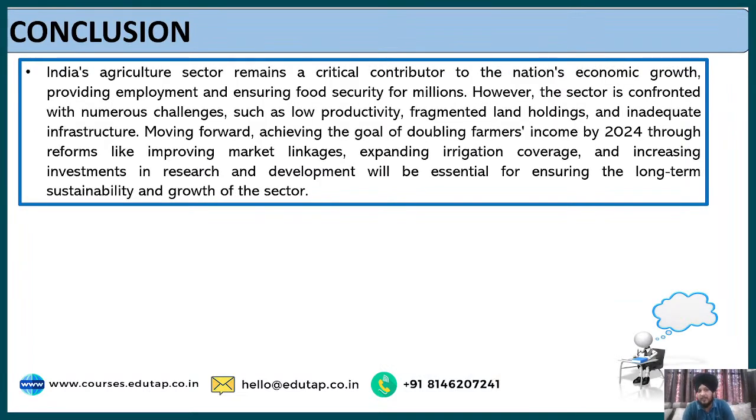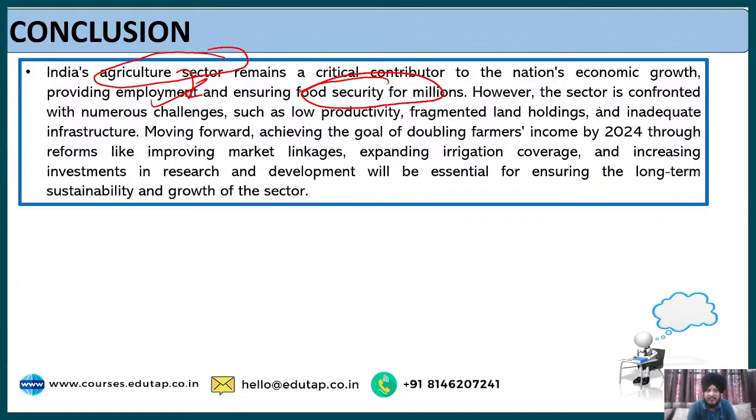So what we can write as part of the conclusion: India's agriculture sector remains a critical contributor to the nation's economic growth, providing employment and food security. This has been the primary role of the agriculture sector. It has played a very important role regarding employment, because more than 42% of the population is employed in the agriculture sector. So it has played a very important role in contributing to employment and also food security for millions of people, for our population.